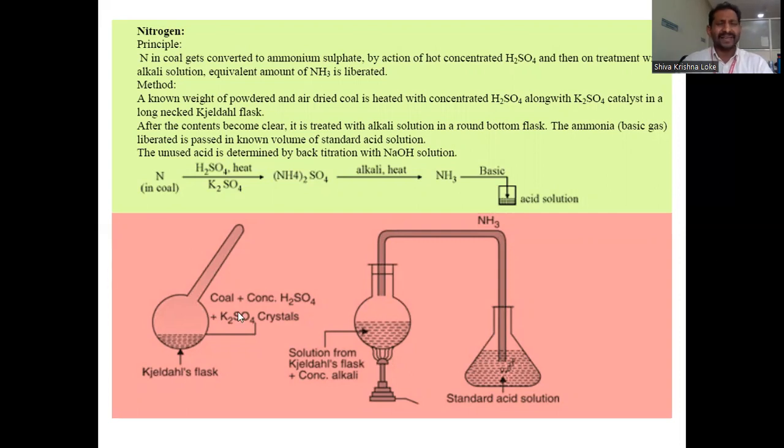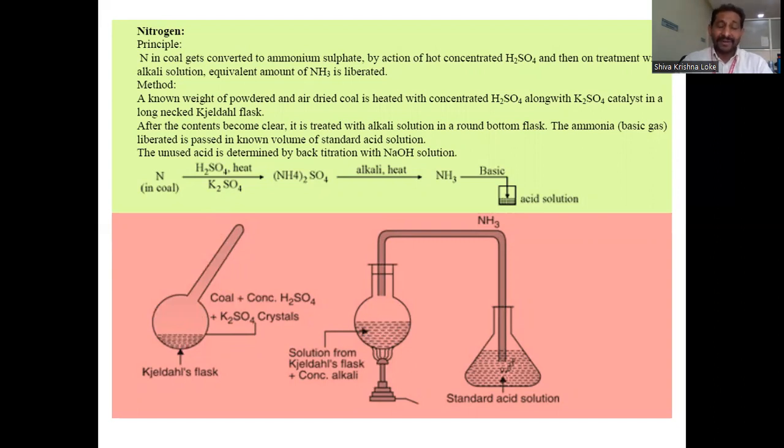So the Kjeldahl flask is simply a round-bottom flask with a long neck, like in the diagram showing the long neck. First, the dried coal sample is taken in the Kjeldahl flask, and concentrated sulfuric acid is added, with potassium sulfate as a catalyst.